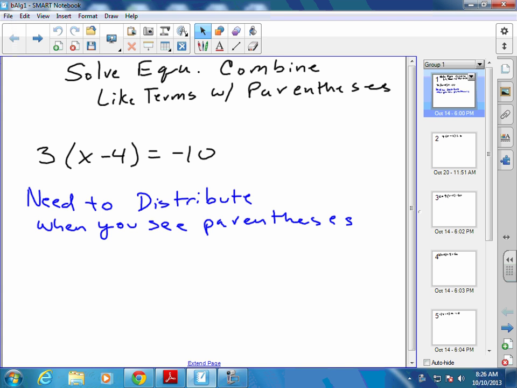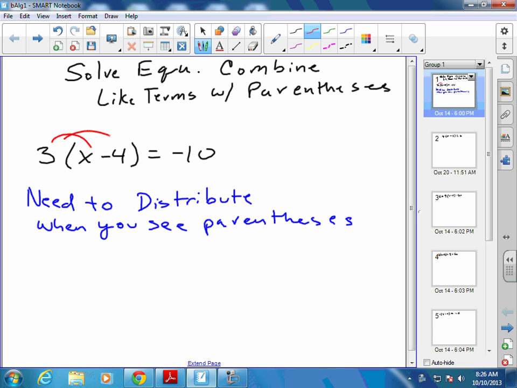Okay, solve equations, combine like terms with parentheses. You need to distribute when you see parentheses, whatever is directly outside the parentheses. If it's a plus or a minus directly outside, distribute a positive 1 or a negative 1. In this case, what's outside the parentheses? Positive 3. So that 3 is going to get distributed.